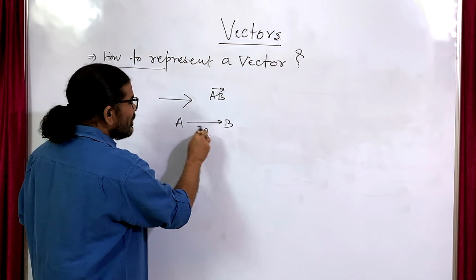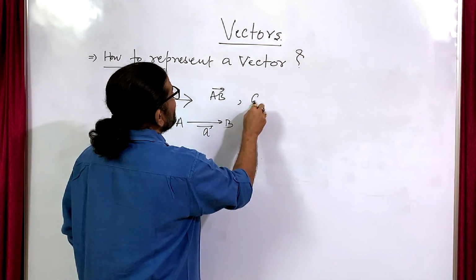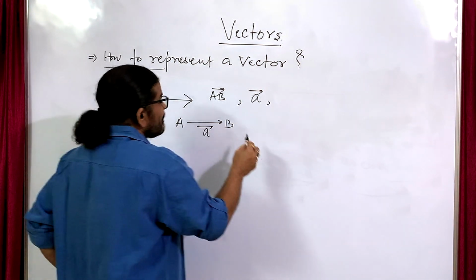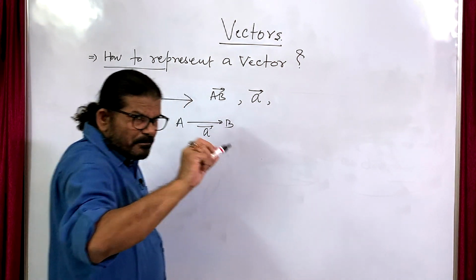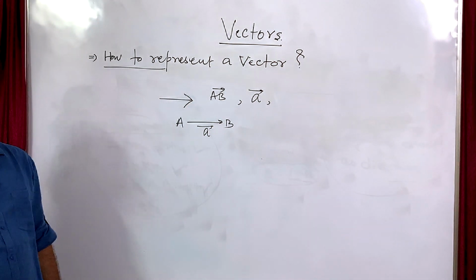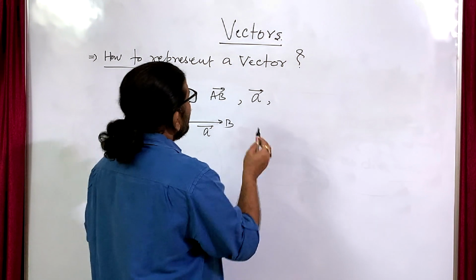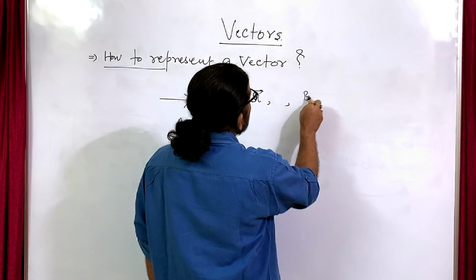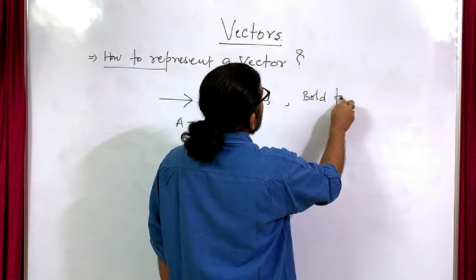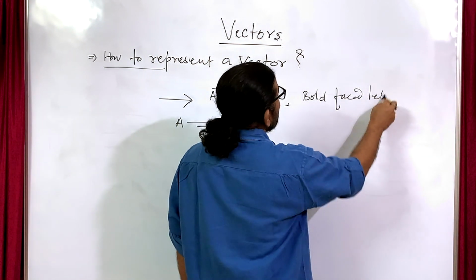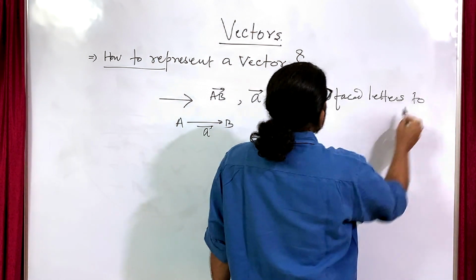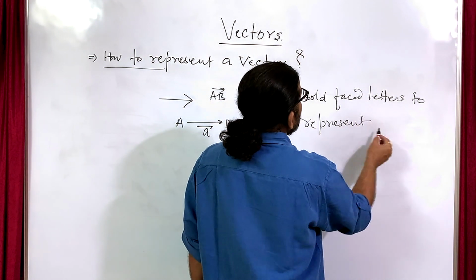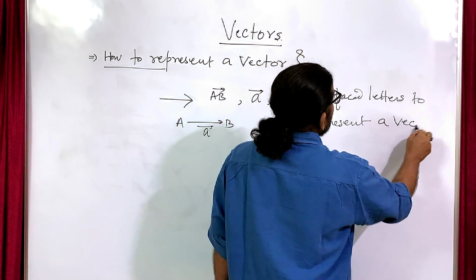Sometimes in print media or in books, publishers or authors use bold-faced letters to represent a vector.